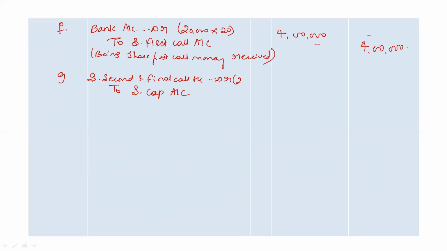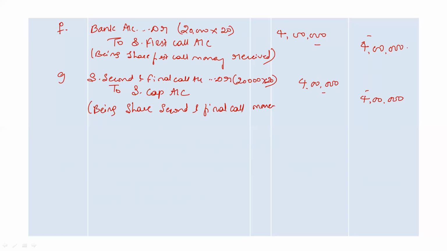For 20,000 shares, again company asked to pay 20 rupees. So in total, during second call also, company is asking to pay 4 lakh rupees to the shareholders. Right, narration being share second and final call money due.